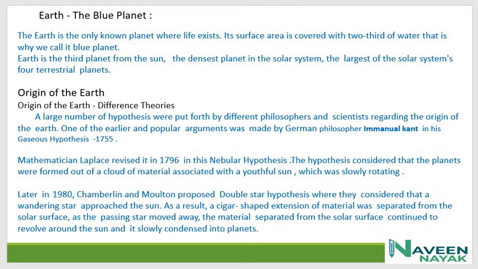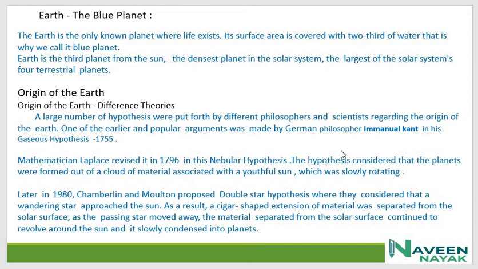A large number of hypotheses were put forth by different philosophers and scientists regarding the origin of the Earth. One of the earlier and popular arguments was made by the German philosopher Immanuel Kant in his gaseous hypothesis in the year 1755. It is very important to remember the German philosopher Immanuel Kant and his gaseous hypothesis, year 1755.